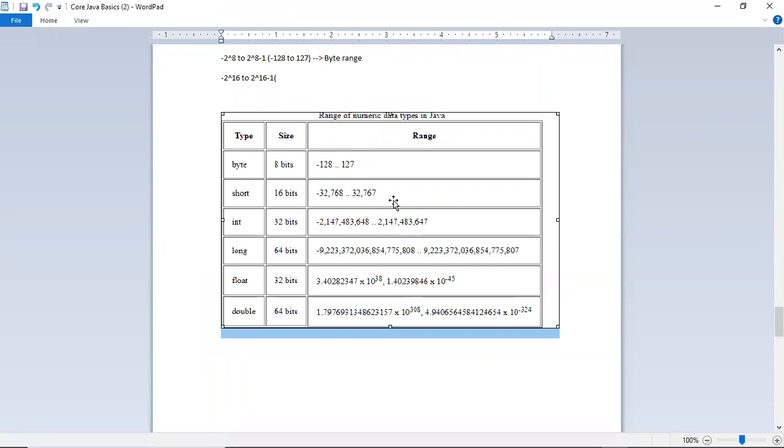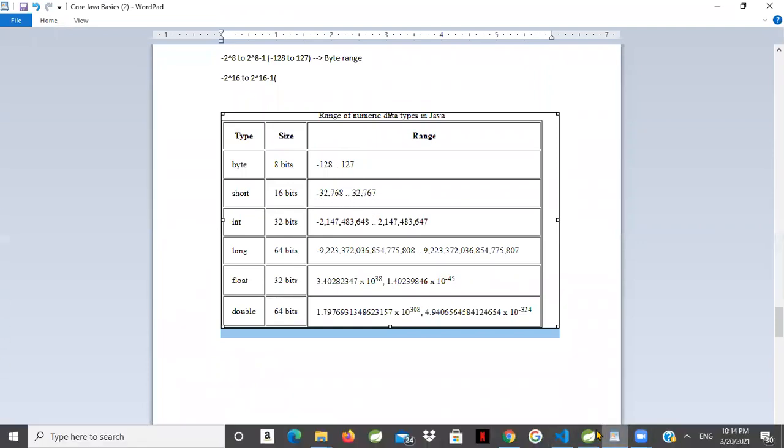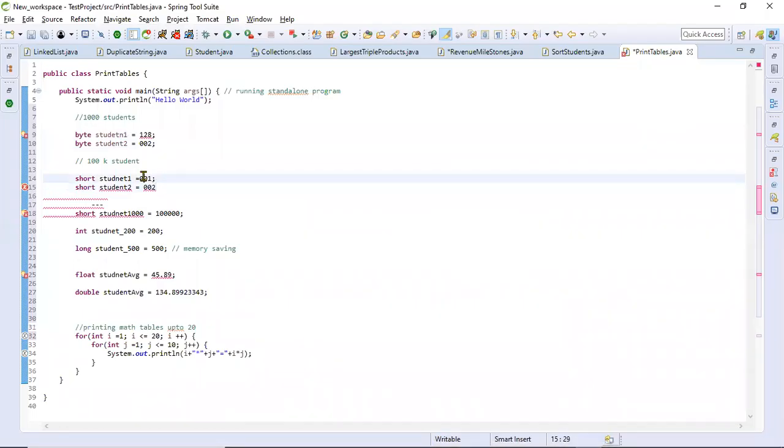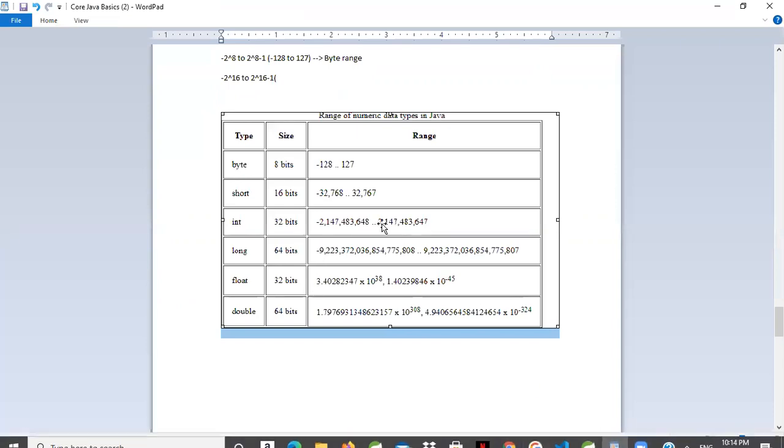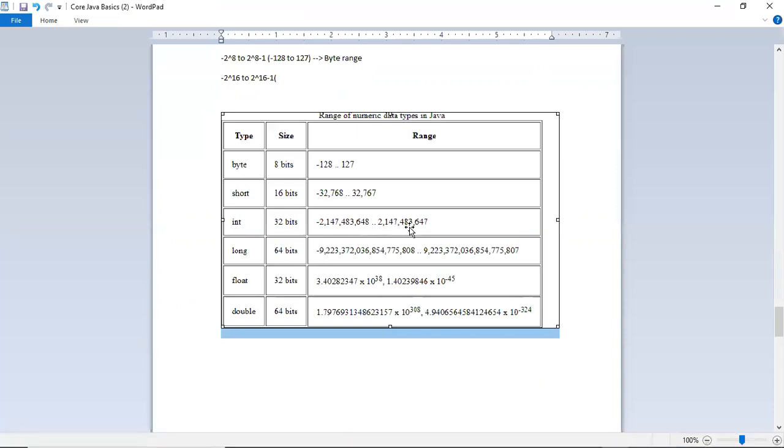So short will allow a maximum of 32,767 only. If I put short 32,767, it will allow it. Suppose if I add one to the number, it will now give an error. Okay, this is the range of short. If you know your number range is max 32,000, you can use short. In the same way, for integer, the max is up to about 2 billion something. That is long.